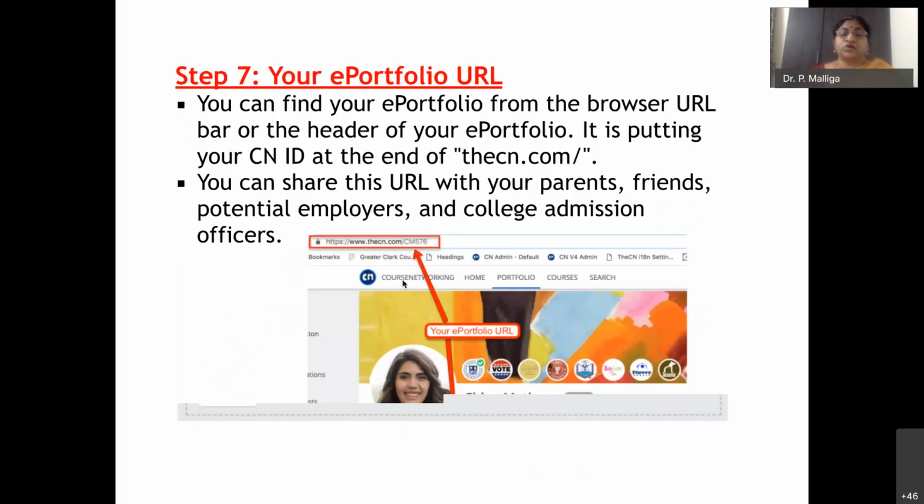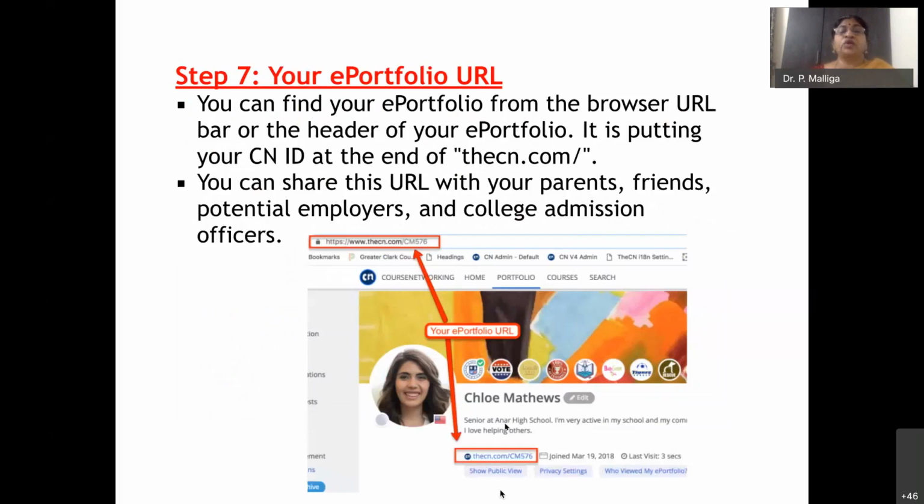Okay, then your ePortfolio URL. How can you find your ePortfolio from the browser URL bar or the reader of your ePortfolio? It is just putting your CN ID at the end. So how it will be visible is CN.com/ and then the number they gave you when you were creating it, that is your token. So when you share that with your employers, parents, or friends, they can see all the details about you. Okay, so this is how the expertise, everything.